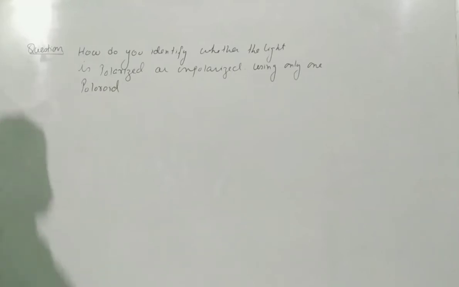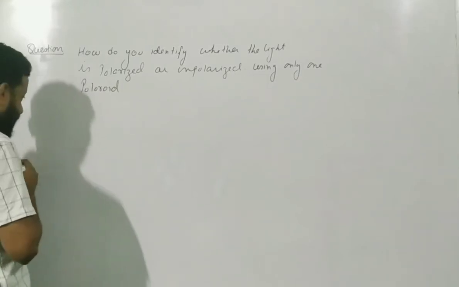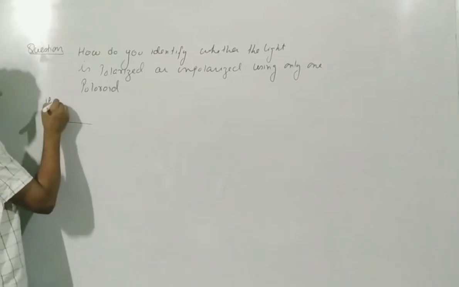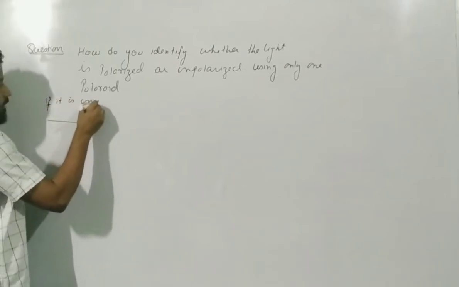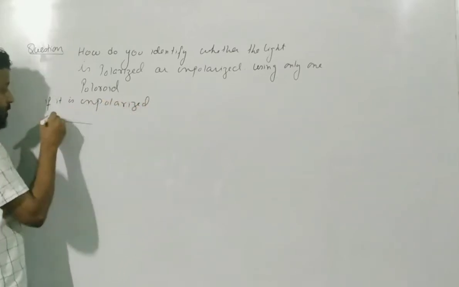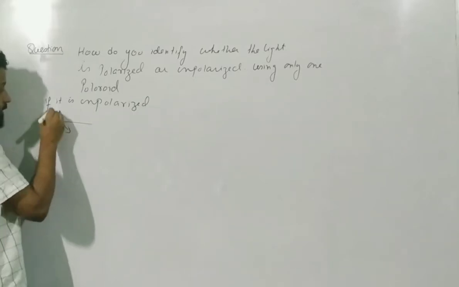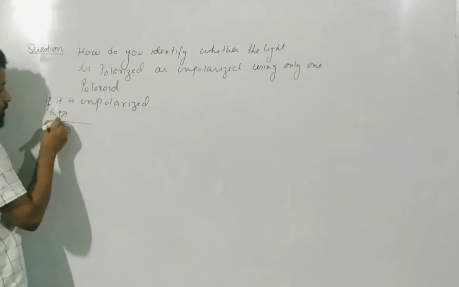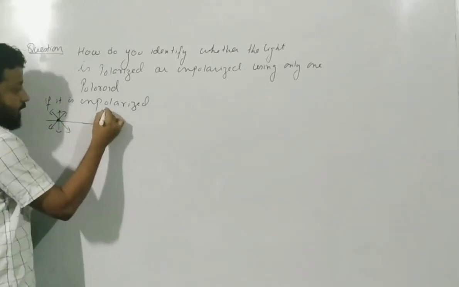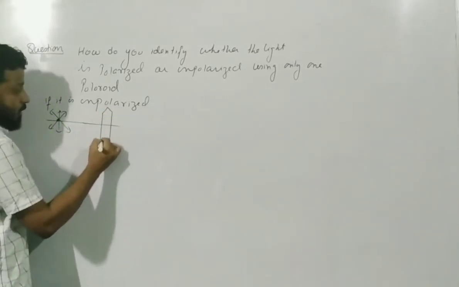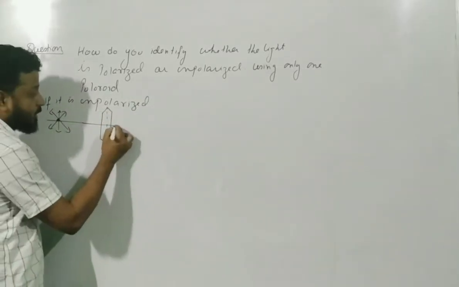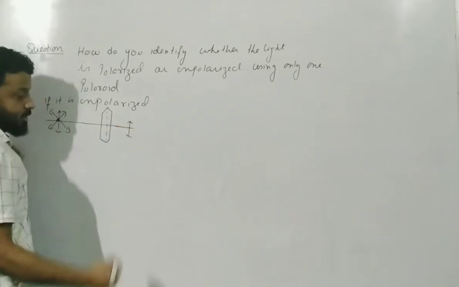So what are the cases now? Look at them. This is a very interesting one. If it is unpolarized, that means it will have vibrations in all directions. Even in this direction also it will have vibration. Now, if it is allowed to pass through a Polaroid, then only this vibration will come out, which is parallel to the pass axis.